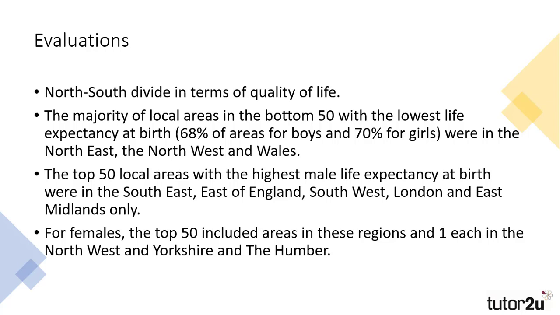However, there are still issues that remain with life expectancy and the death rate. There is a marked north-south divide in terms of quality of life in the UK, with the majority of local areas that had the lowest life expectancy being located in the northeast, northwest and Wales. Conversely, the areas with the highest life expectancy were in the south, southeast, London and the East Midlands, with only 2 areas in the top 50 for women's life expectancy coming north of the Midlands. And this demonstrates that there are geographical as well as social class differences in life expectancy and death rates.